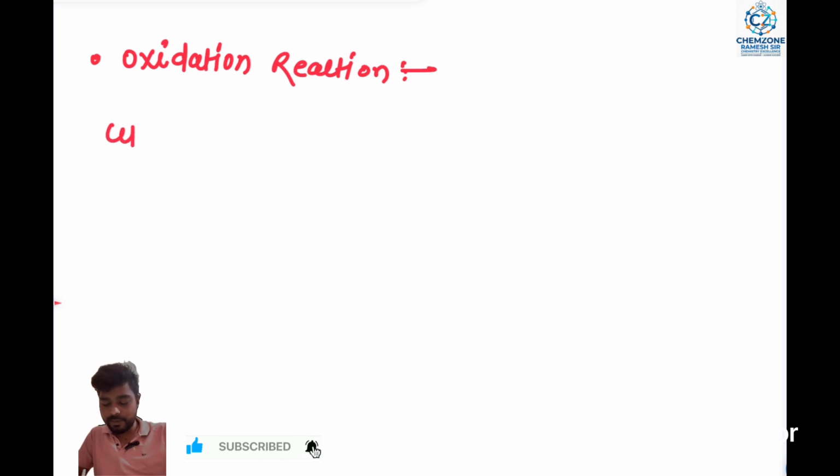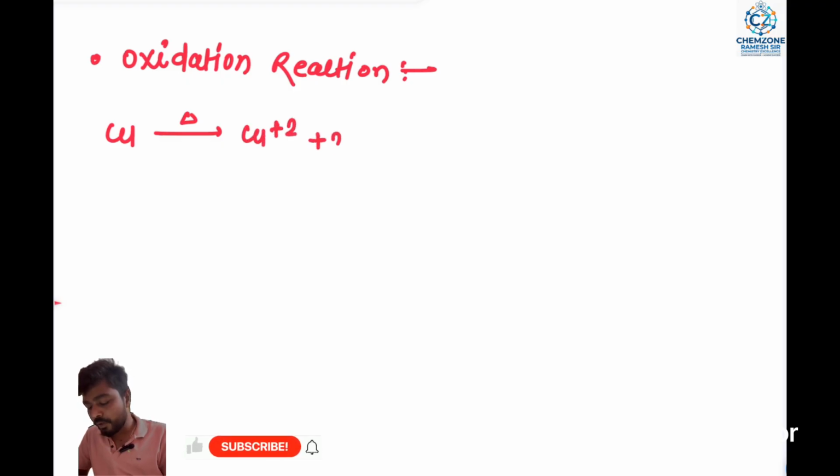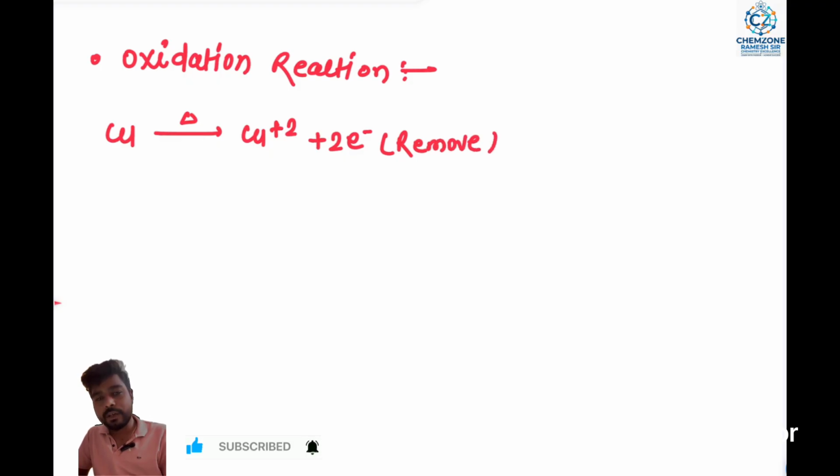First one is oxidation reactions. The first example is copper. Copper at room temperature loses two electrons from its outermost shell. Two electrons are removed from the copper atom. That is our oxidation process.